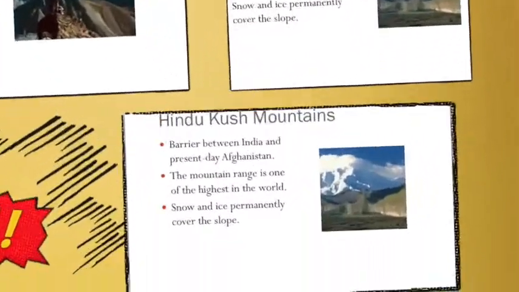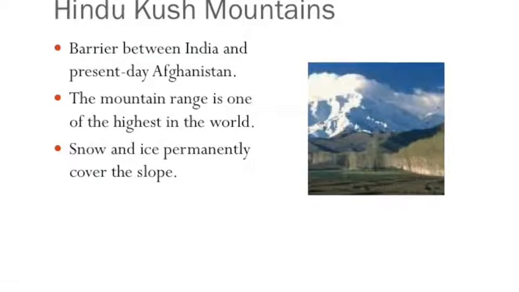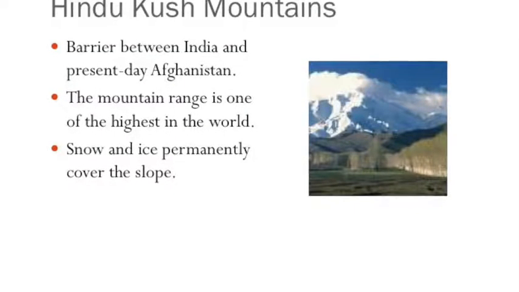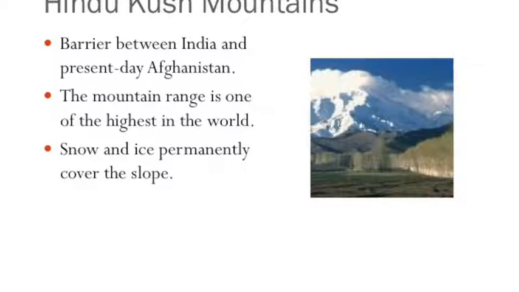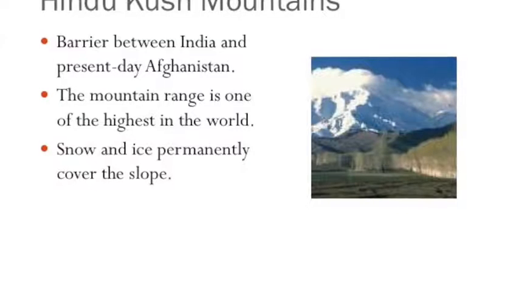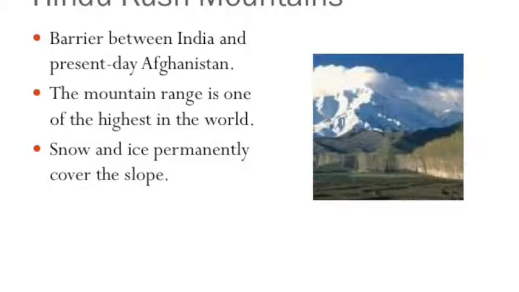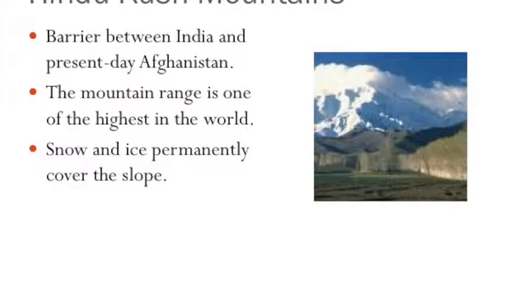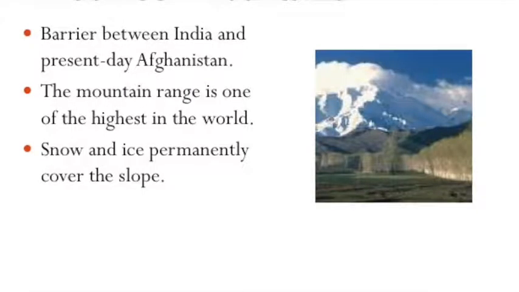13.7 Hindu Kush Mountains. The Hindu Kush Mountains form a fierce barrier between India and present-day Afghanistan. This mountain range is not as tall as the Himalayas, but it is still one of the highest in the world. Some of its peaks are almost 5 miles high. Many parts of the mountain range are unlivable. Snow and ice permanently cover the steep slopes and peaks.